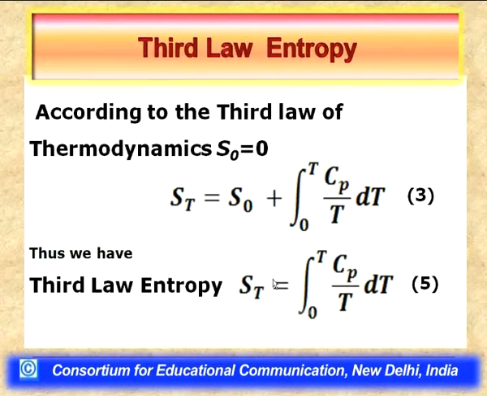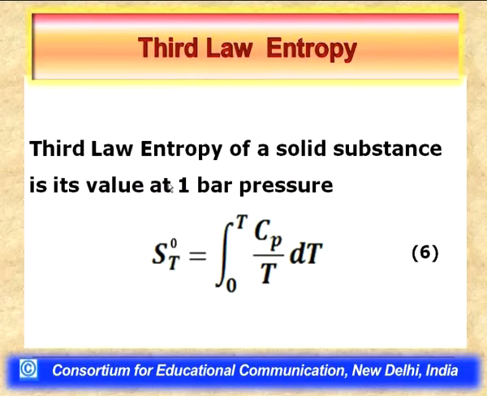This ST, which is the entropy of a substance at some temperature of interest at or below its melting point, is also known as the third law entropy, because we are able to calculate this entropy only with the help of the third law of thermodynamics, according to which S0 becomes 0. That is why this entropy of a solid substance at temperature T is called third law entropy. The third law entropy of a solid substance is the value at 1 bar pressure.